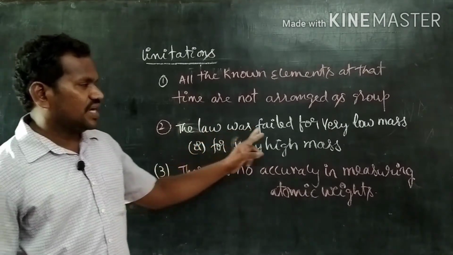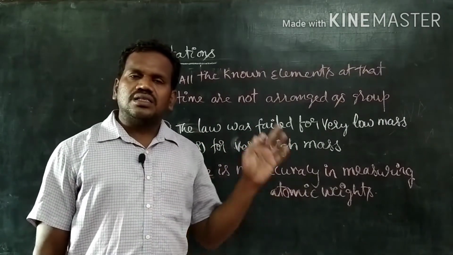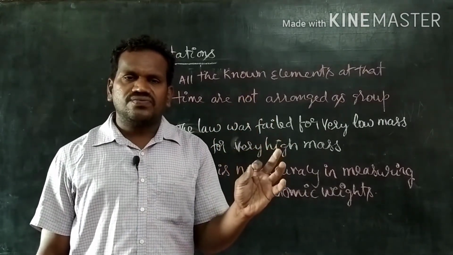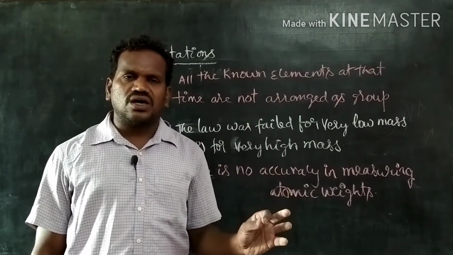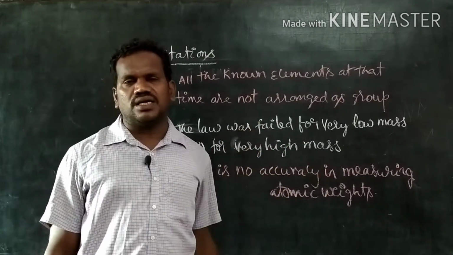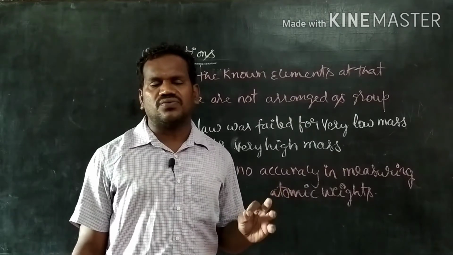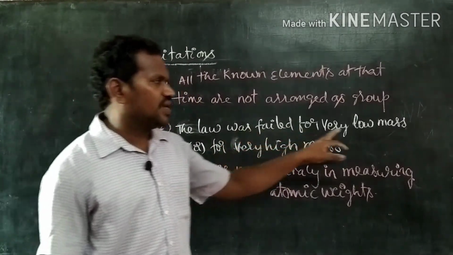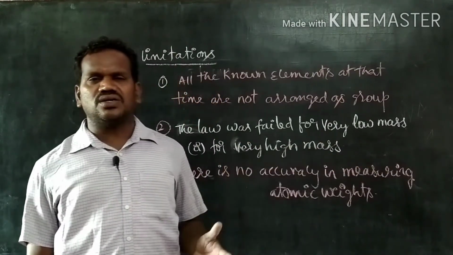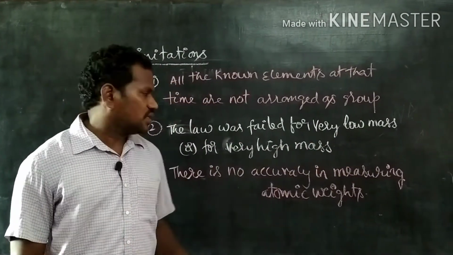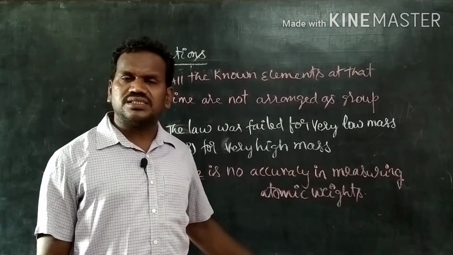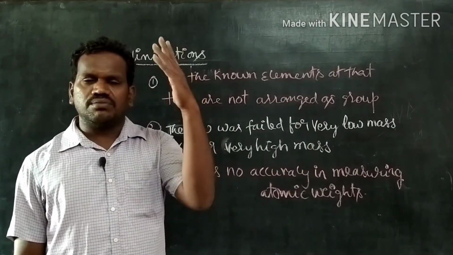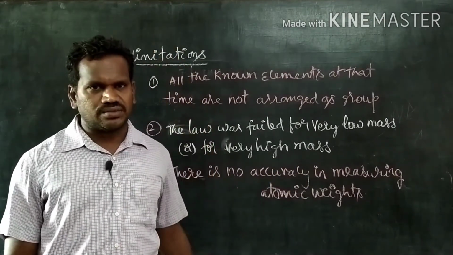The law failed. What's the law? The arithmetic mean of the atomic weights of the first and third elements is equal to the atomic weight of the middle element. That is the law. It failed for very low masses like hydrogen and helium, and for very high masses like uranium, radium, and thorium.